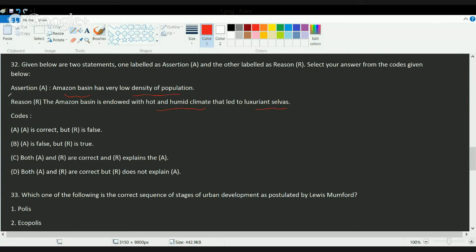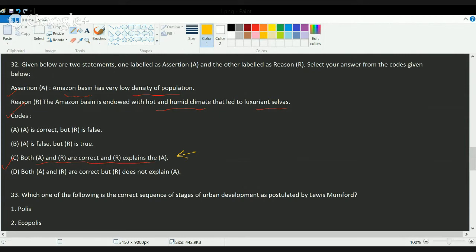So assertion and reason both are correct, and reason is the correct explanation for the assertion. So you have C as the correct option. Now, an important point to note here is that usually the choice that both assertion and reason are correct and reason is the correct explanation is given as choice A. So most students make silly mistakes of marking A rather than reading it correctly. So it's very important to read the choices correctly and then mark the answers.